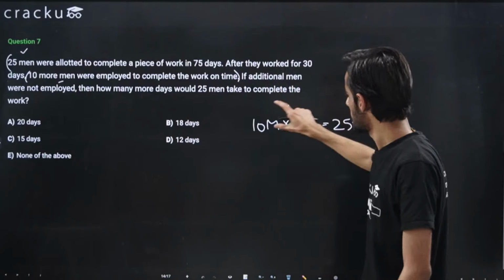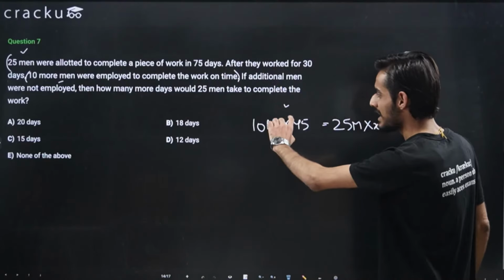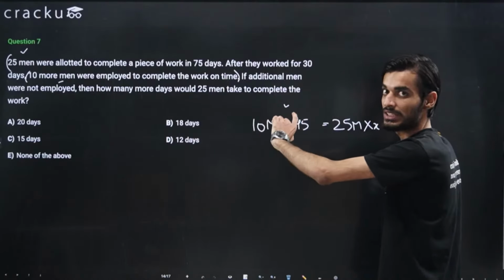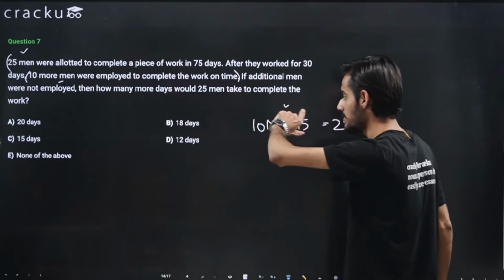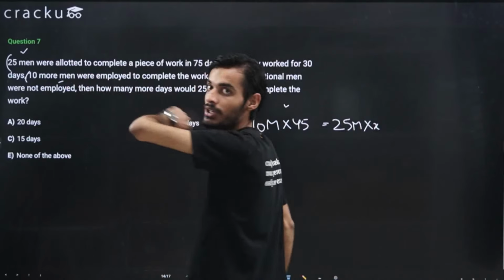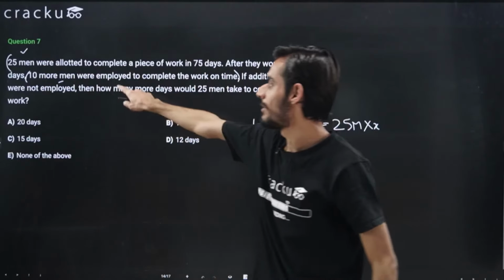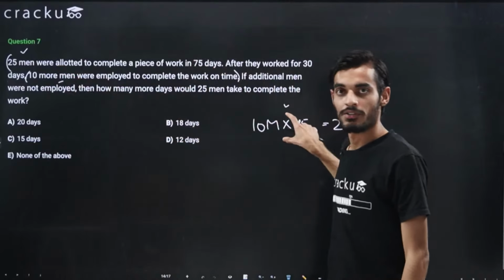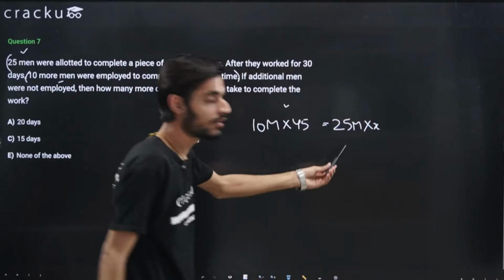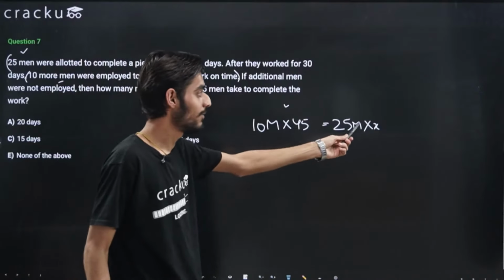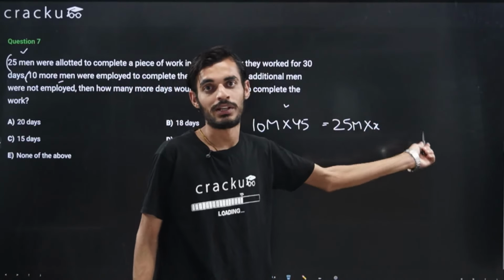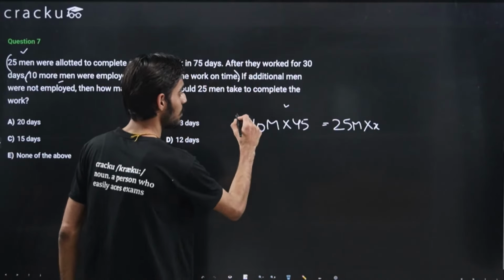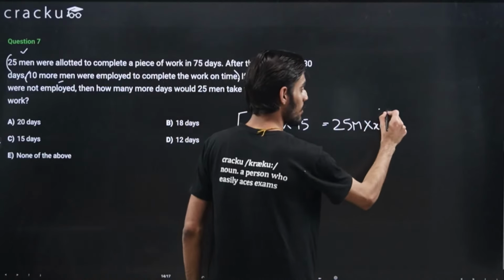If these men would not have worked, this is the extra work that these 25 men would have had to complete, right? And their efficiency of course is the same. So 25 men would have to do this work, and we need to find how many days they will take to complete this job.